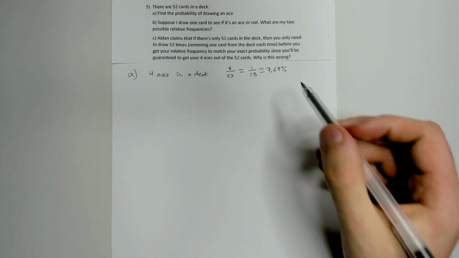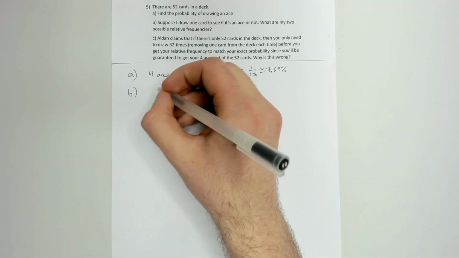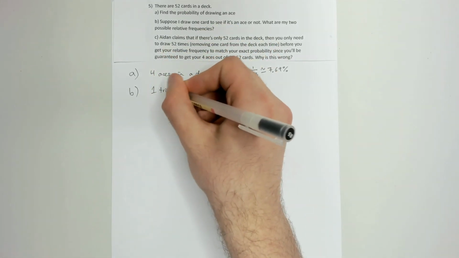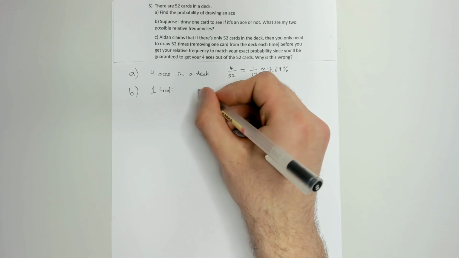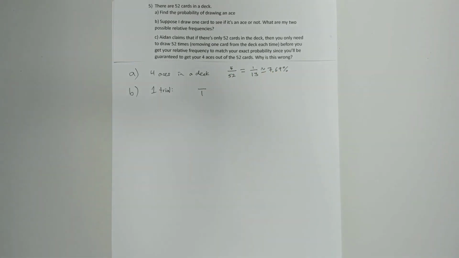All right, so it's a roughly 7.69% chance, or a 1 in 13 chance, of you drawing an ace from the deck. Now, suppose I draw one card to see if it's an ace or not. What are my two possible relative frequencies? I only did one trial here, right? I just drew one card, so this is one trial. So that means my relative frequency is going to be out of 1, right? Because the relative frequency is measuring out of the amount of trials you did.